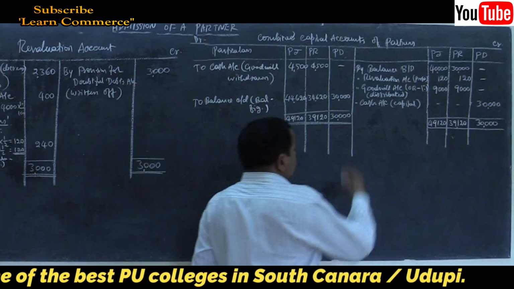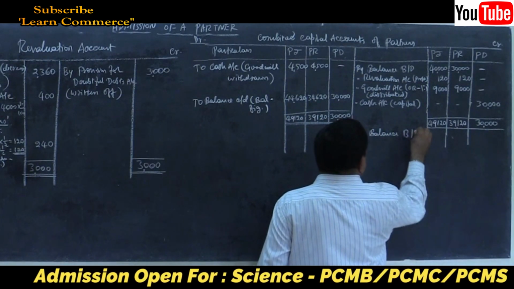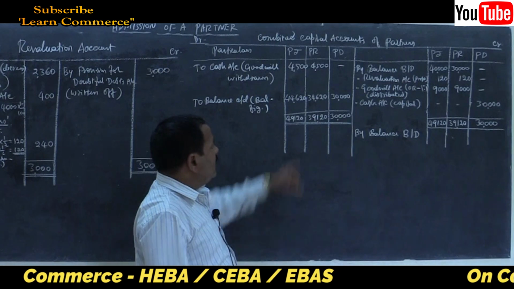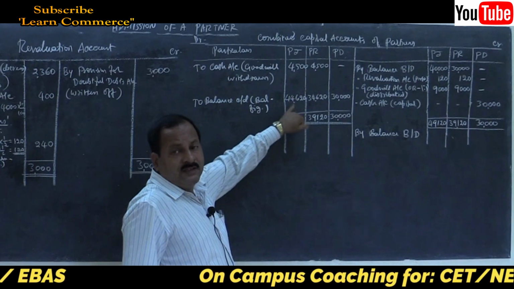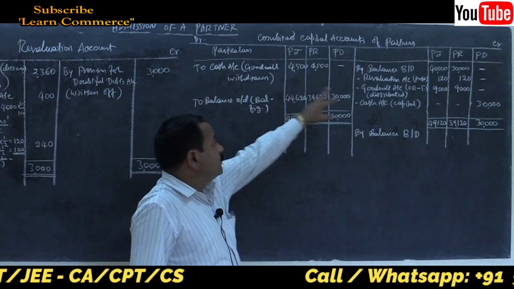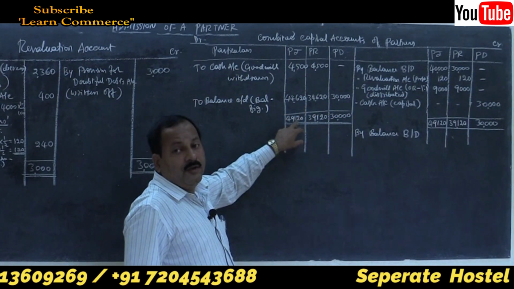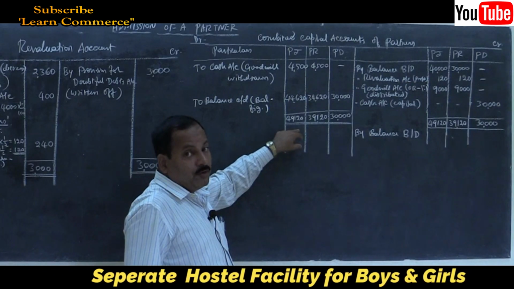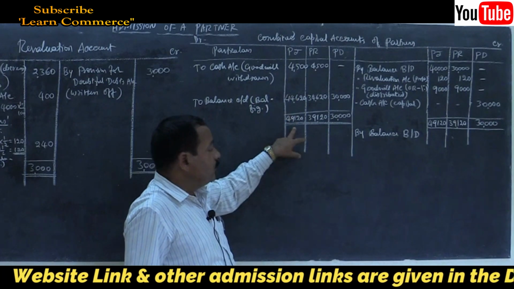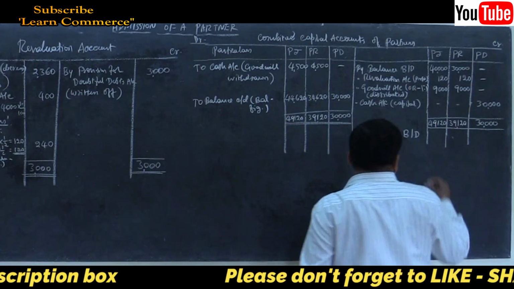Bring down this balance by balance brought down. Some students have the habit of underlining this difference. Don't underline it. Once you draw lines here, it will not be added to the total, so your total will be wrong. So don't draw any lines here. Including this difference, your total will be this. So be careful. Balance brought down 49,120.